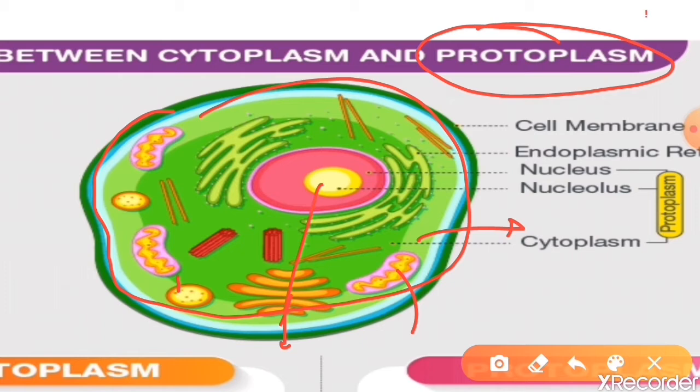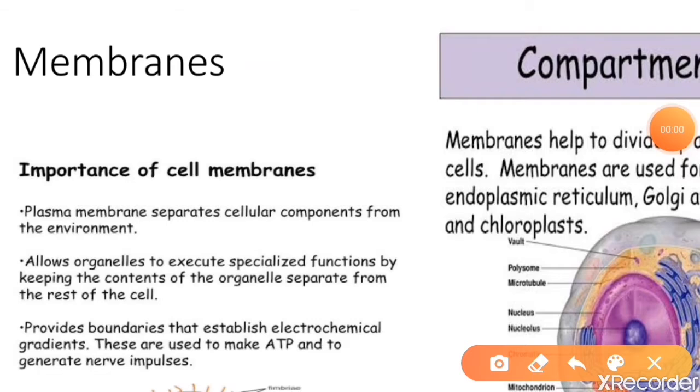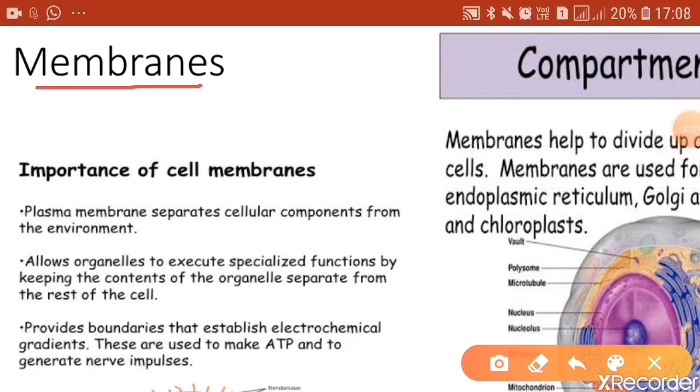That is, if the composition of protoplasm is seen, it comprises water, which is one of the important components, and apart from that you will find carbohydrates of various kinds, proteins, lipids, and nucleic acids like DNA and RNA. So all these are contained in the protoplasm, and a cell without protoplasm will be considered a dead cell.